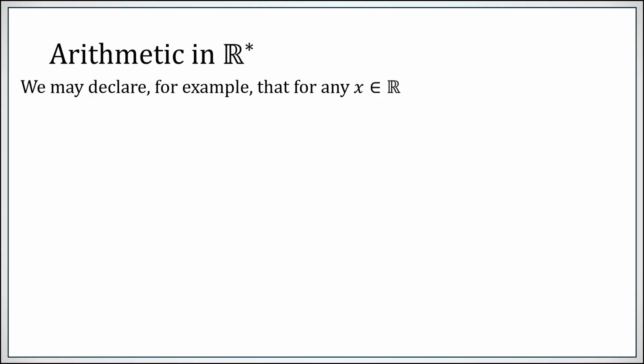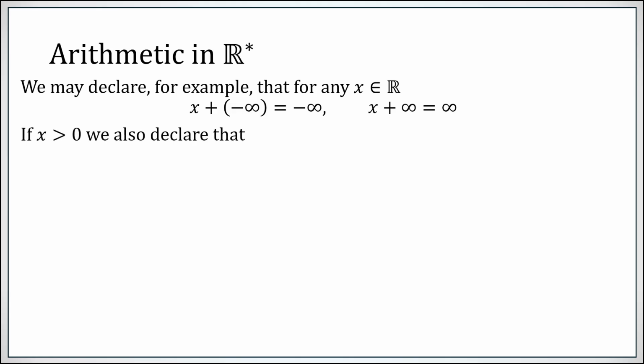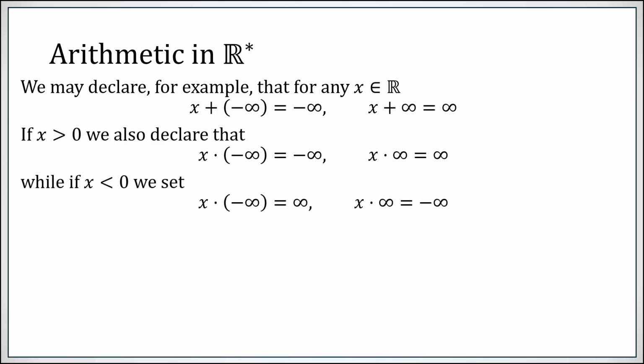We're just going to declare that if you have a real number and you try to add it to an infinity, it stays the same. Any number plus infinity is still infinity. Any number minus infinity is still minus infinity. As long as x is positive, you can multiply just fine. x times minus infinity would still be minus infinity, and x times infinity would still be infinity. If x is negative, it reverses. A negative number times minus infinity becomes plus infinity, and vice versa.